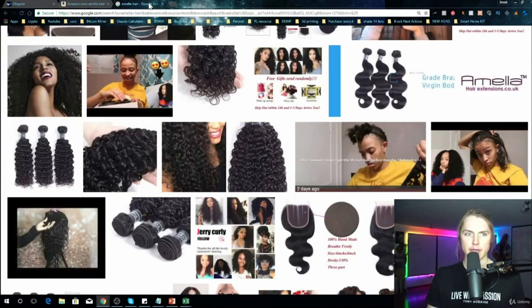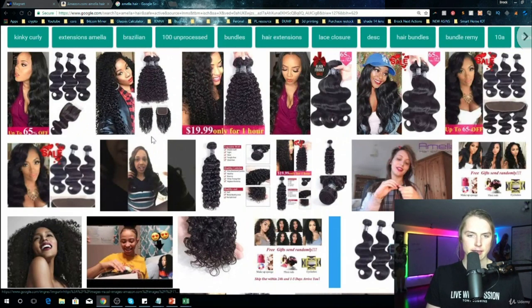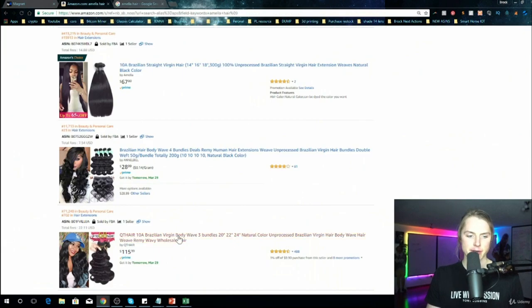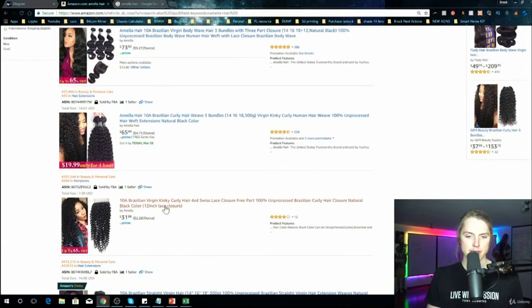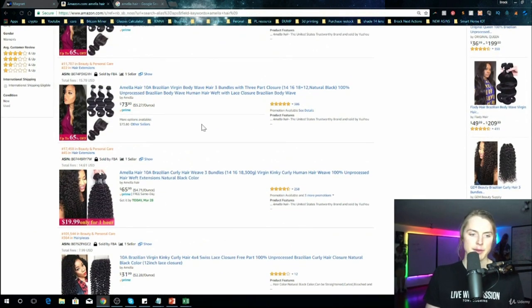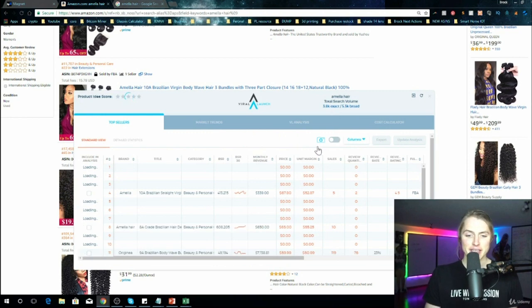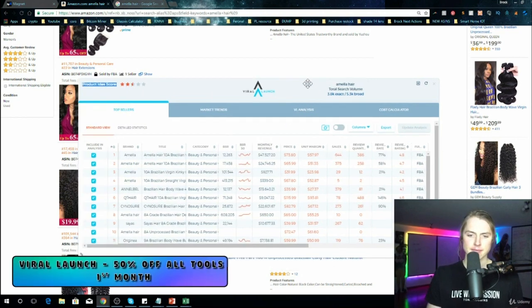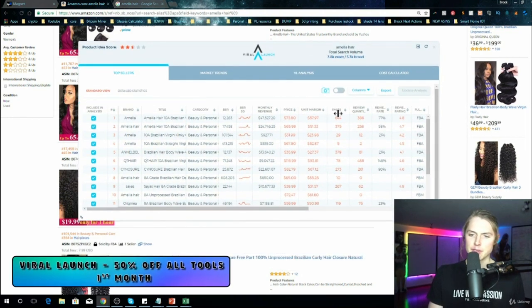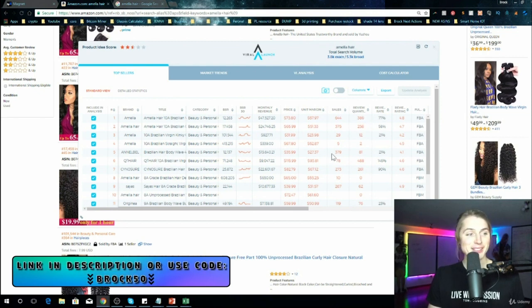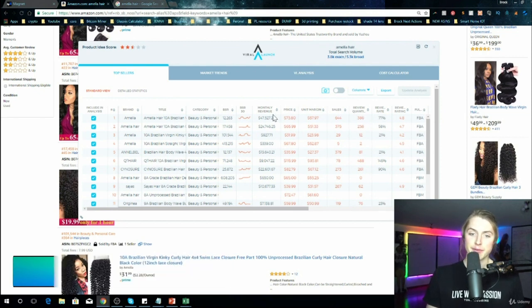And if we go to Google and we look at Amela hair, it appears to be this curly kind of hair like that. So it's actually this type right there, or this one. It might even be a specific brand. And when I look at the distribution right here, this one has 386 reviews, and it's doing 50,000 a month. I mean, that's pretty amazing.